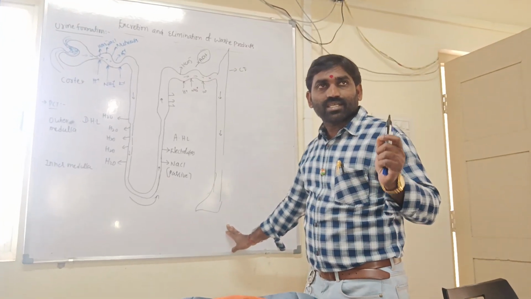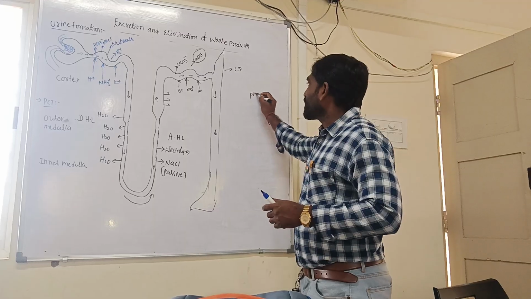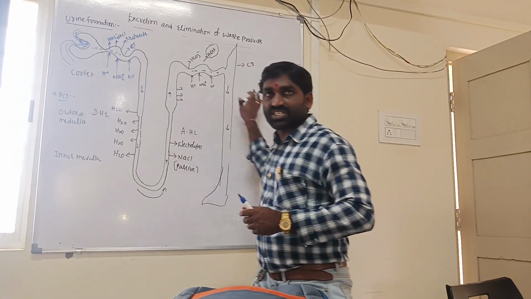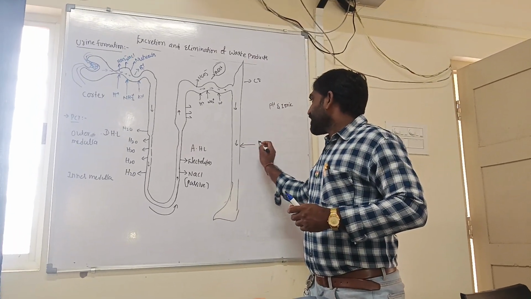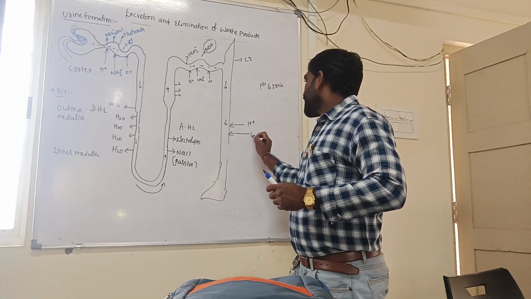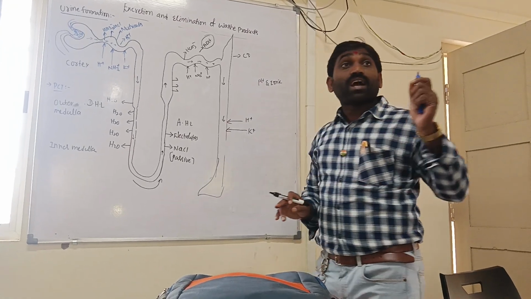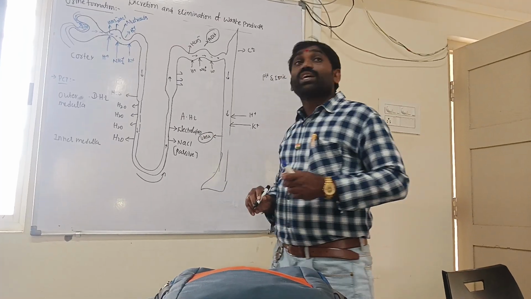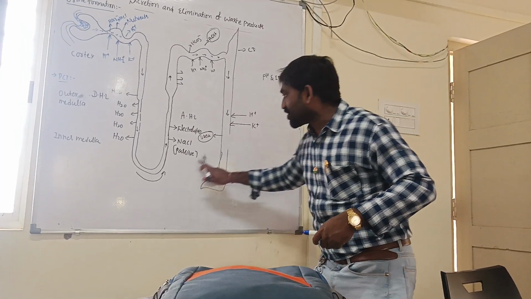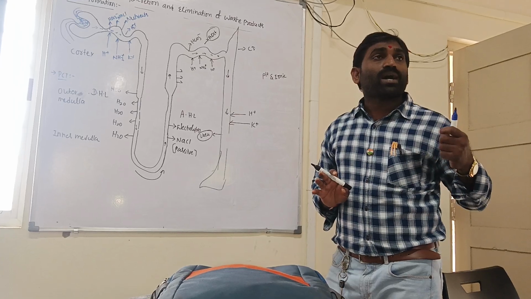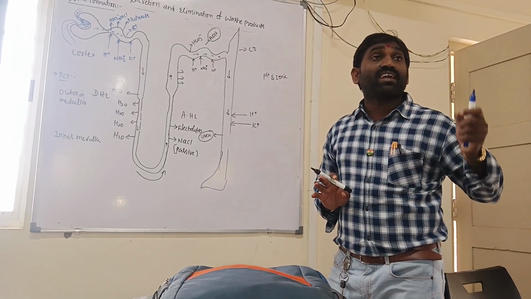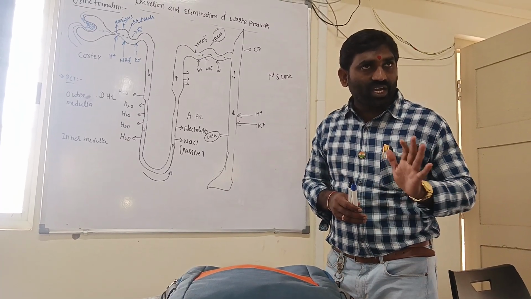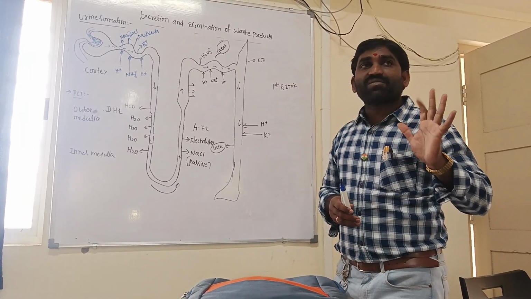Collecting ducts help in maintenance of pH and ionic balance of body fluid volume, by selective secretion of H plus ions and K plus ions into the filtrate. A small amount of urea is also reabsorbed into the medullary interstitium from the collecting duct to keep up high osmolarity. This is regarding the functions of the tubules.